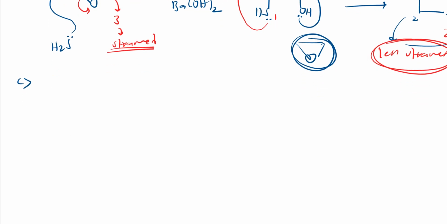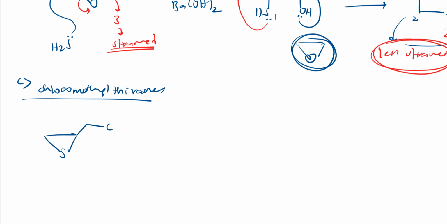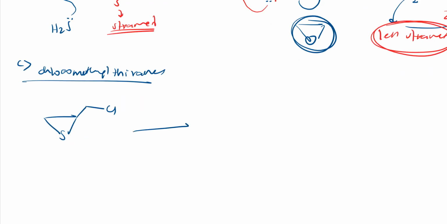I will take the same chloromethyl, but instead of oxirane I will take thiirane. So what is that? Chloromethyl thiirane. Instead of oxygen I will have sulfur, and here chlorine will be there, right? So I will add strong base, OH minus.